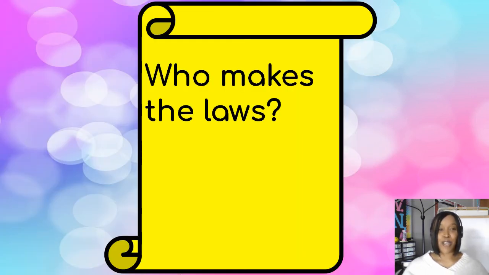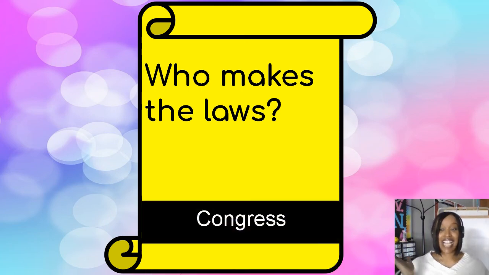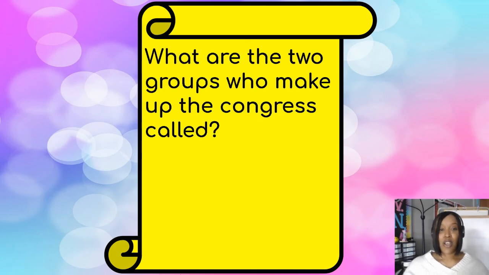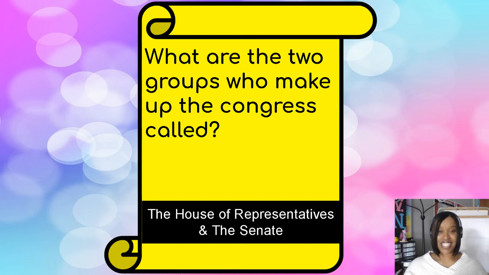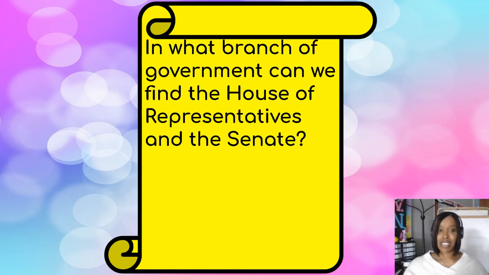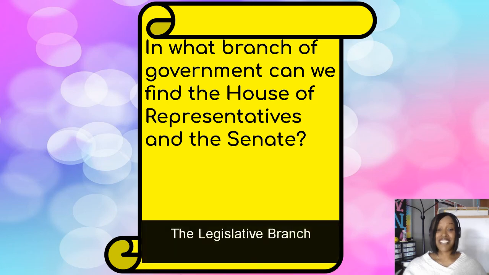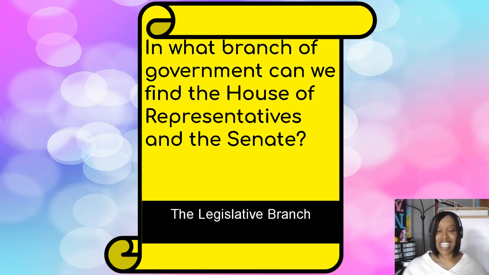Okay, friends. So, one more time. Who makes the laws? Yes, Congress. What are the two groups who make up the Congress called? Yes, the House of Representatives and the Senate. Finally, in what branch of government can we find the House of Representatives and the Senate? That's right, the legislative branch.